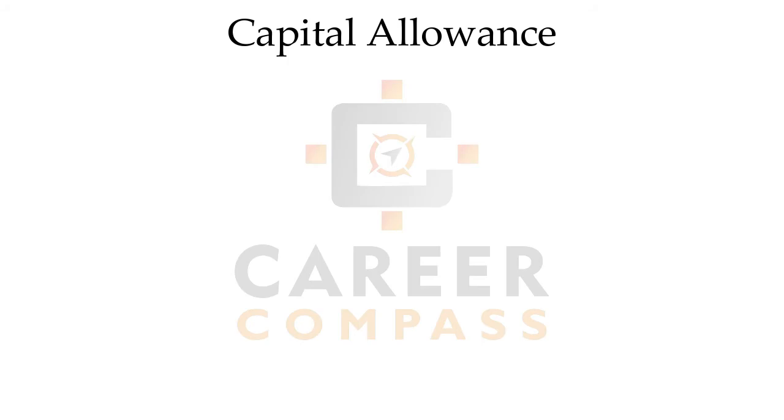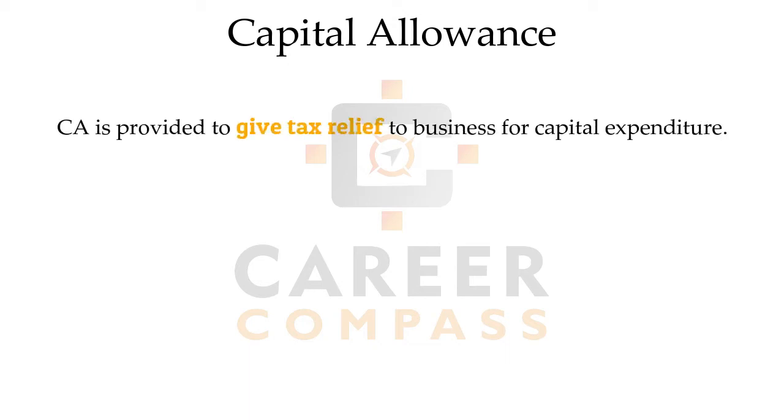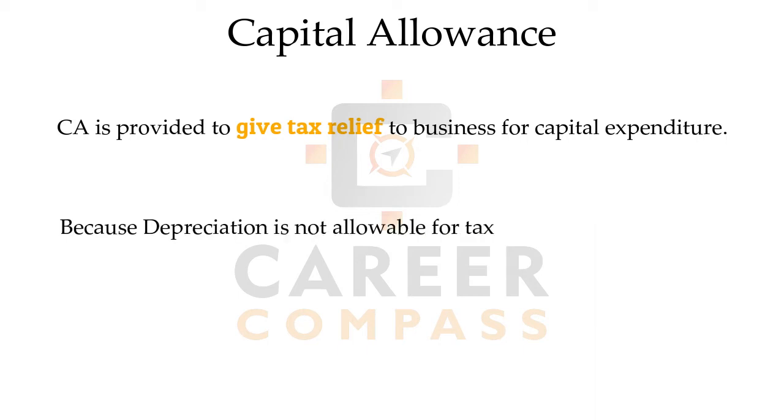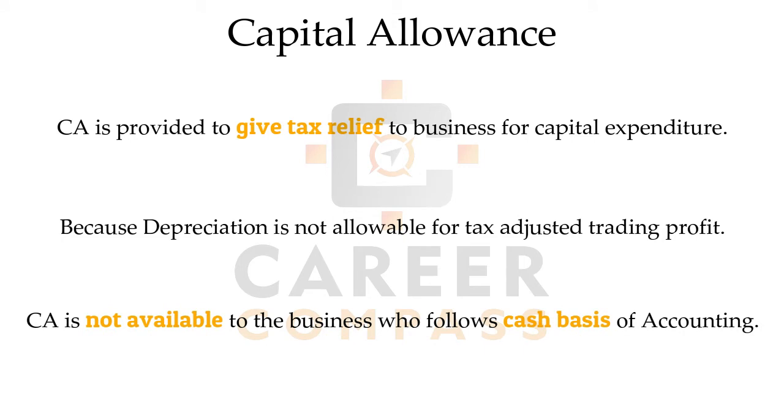Hello students, let's start with the new chapter which is capital allowance. We all know that depreciation is not an allowable expenditure to the business, and that's why HMRC is allowing you to claim the capital allowance as a tax deduction. Capital allowance will not be allowable to the business who follows the cash basis of accounting.